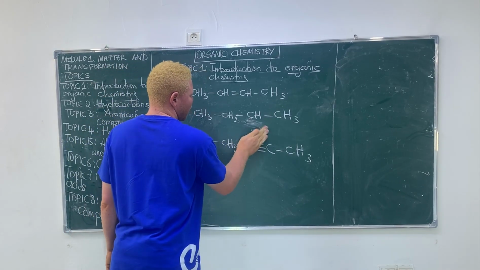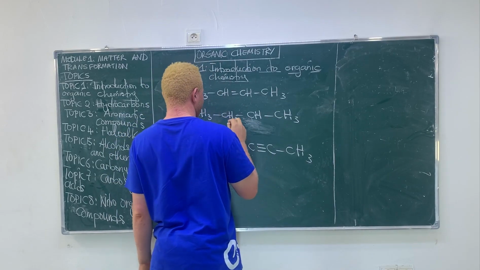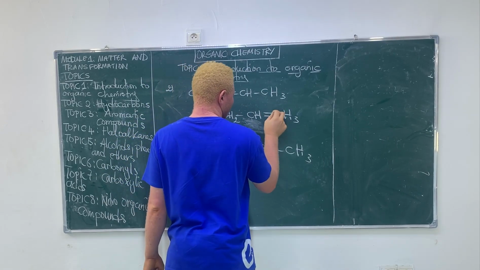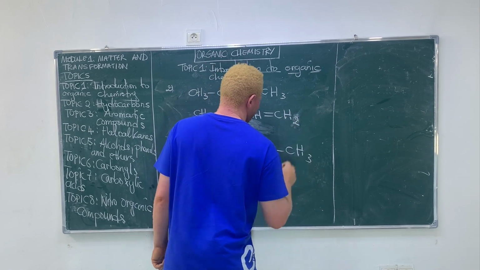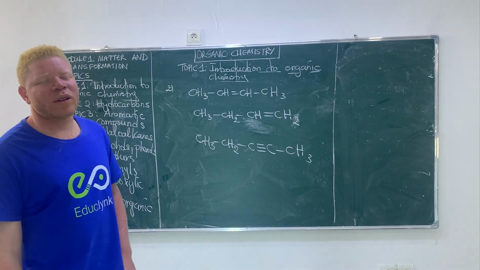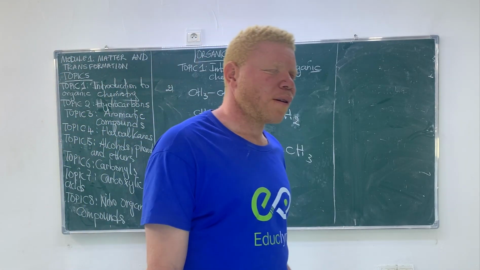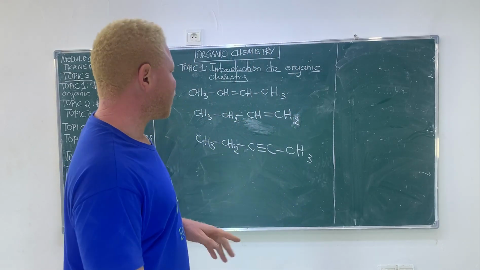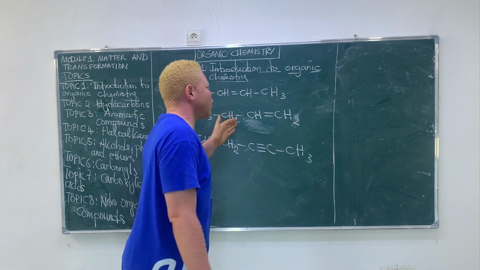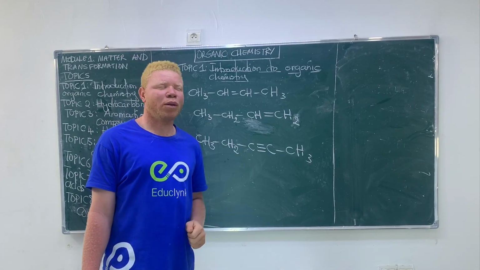So see the organic compounds we got. We have 2 types of organic compound. We have an alkene characterized by a double bond. We have an alkyne characterized by a triple bond.